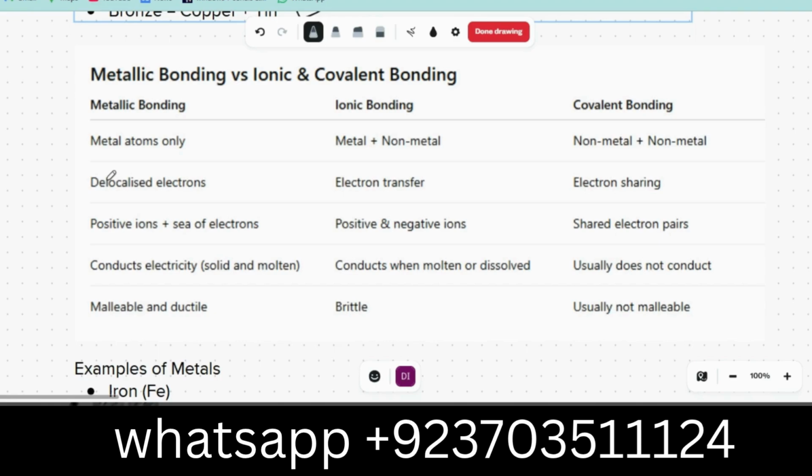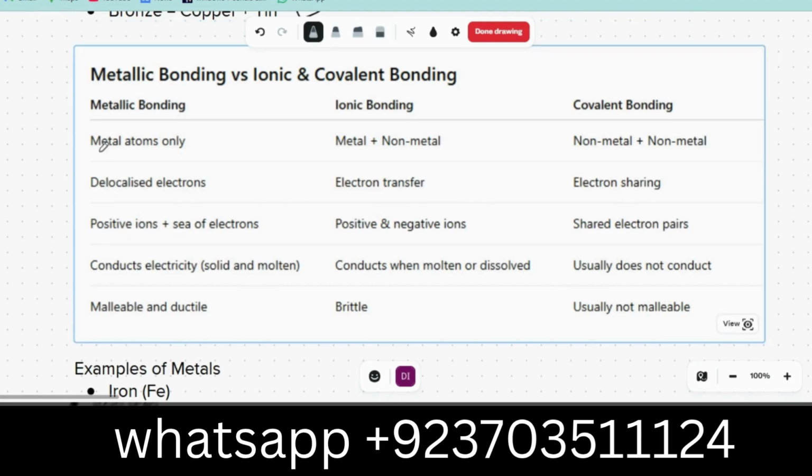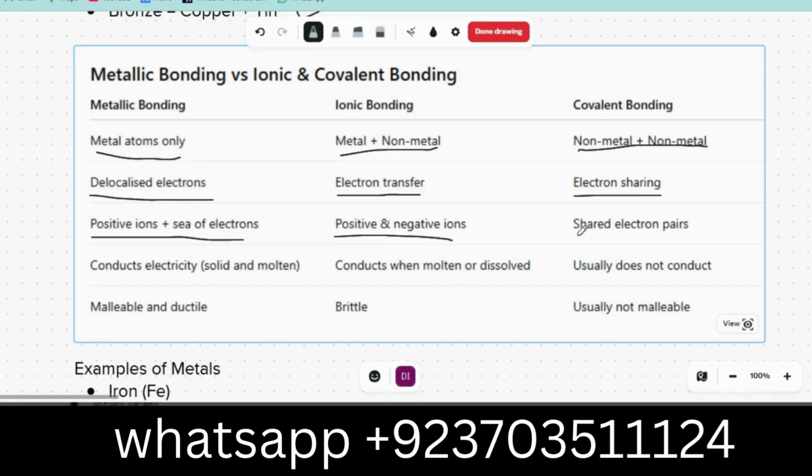Metallic bonding versus ionic bonding and covalent bonding. Metallic bonding is due to metal atoms only. Ionic bonding is between metals and non-metals, and covalent bonding is only between non-metals and non-metals. Metallic bonding has delocalized electrons, whereas in ionic bonding there is a transfer of electrons. In covalent bonding, they share electrons. Metallic bonding has positive ions and a sea of electrons, ionic bonding has positive and negative ions, and covalent bonds share electron pairs.